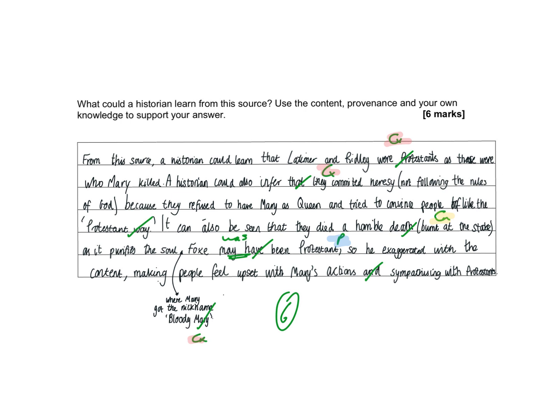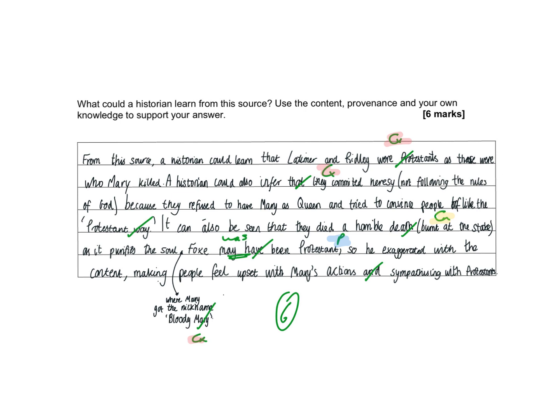You can see that the most frequently mentioned aspect of the answer here is context, because this person knows that Latimer and Ridley were Protestants, that they had committed heresy, and an explanation of what heresy was, and then an example of knowledge of Mary's nickname, Bloody Mary. So we've got 3 comments about context, and they're all accurate. Content, it says we can see that they died a horrible death, that they were burned at the stake. And it also says Fox may have been a Protestant. Now, for me, it's clear that this person is a Protestant.